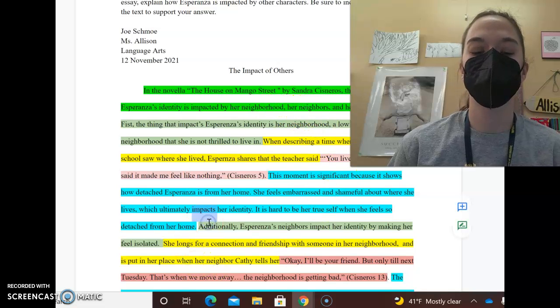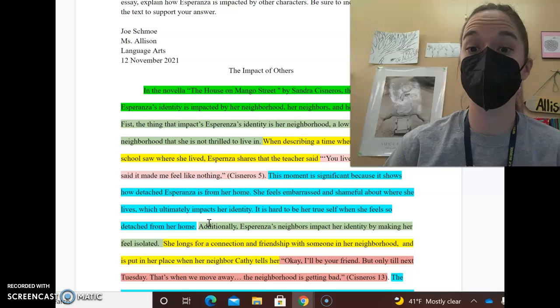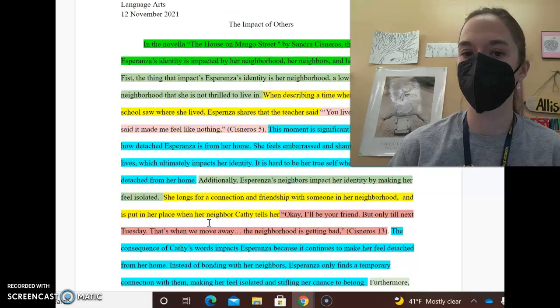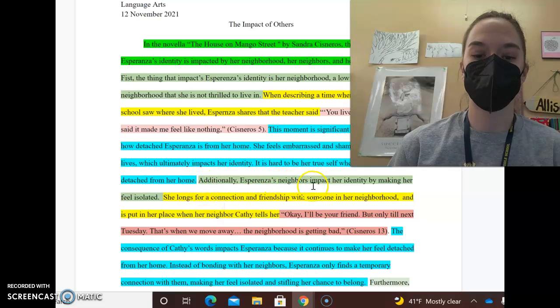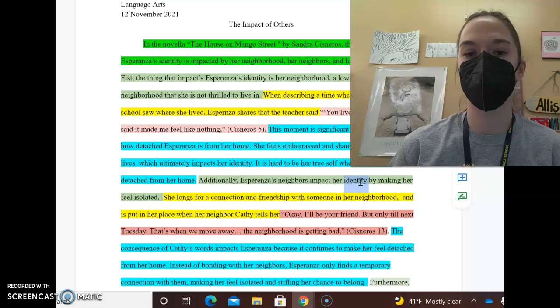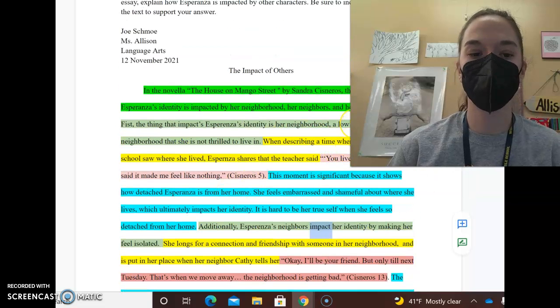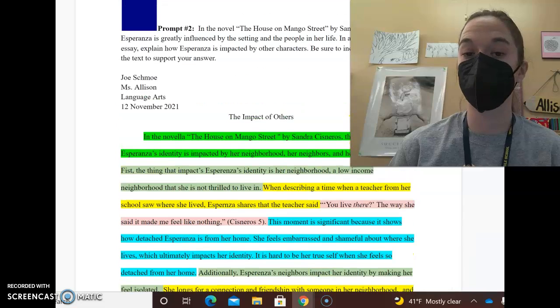So I'm going to have a whole sentence that literally tells me now I'm going to talk about her neighbors before I introduce my quote, before the quote or analysis. Additionally, Esperanza's neighbors impact her identity by making her feel isolated. Boom, we have the impact here again and how that looks. Finally, the last one we're going to say is her family history.